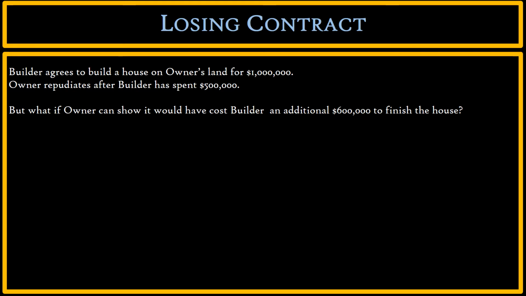What is the contract price? $1 million. That means builder has entered into a losing contract. Builder would lose $100,000 under this contract. $1.1 million in expenses, contract price of $1 million. It's a losing contract, not a good deal for builder. So what would be builder's expectancy, benefit of the bargain, profit, right? If builder now sues owner for breach, what is builder's expectancy? The answer is none. It's a losing contract for builder.